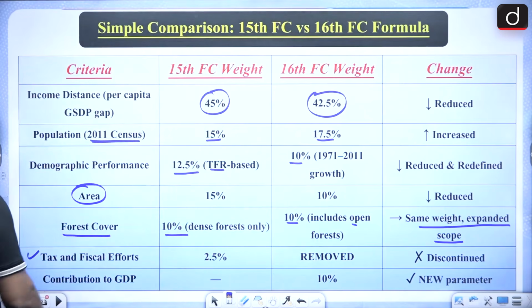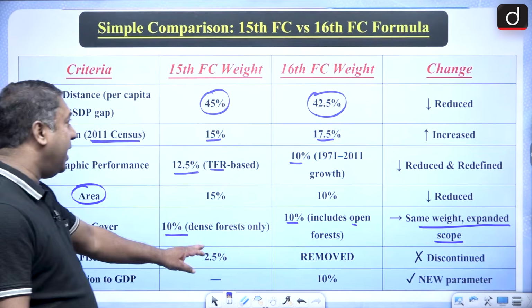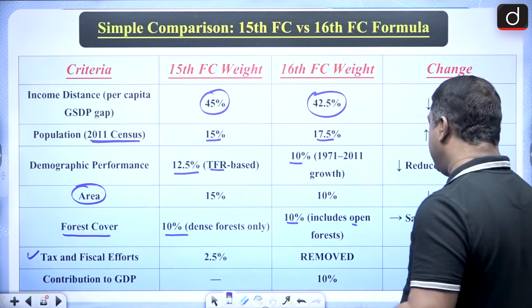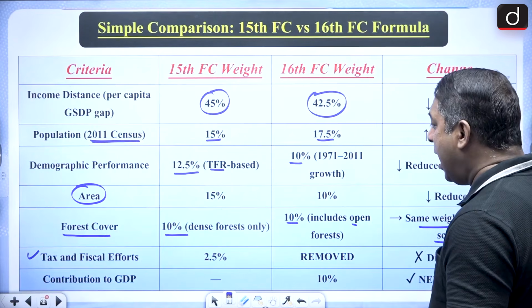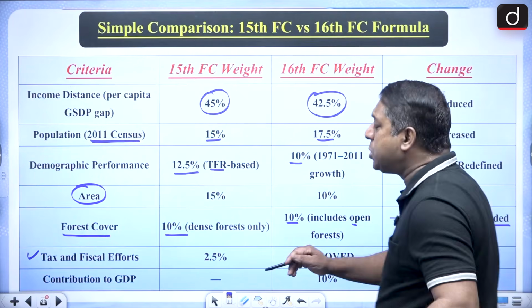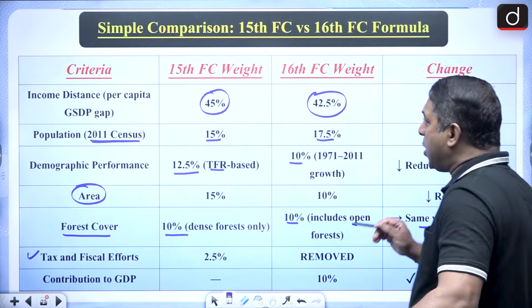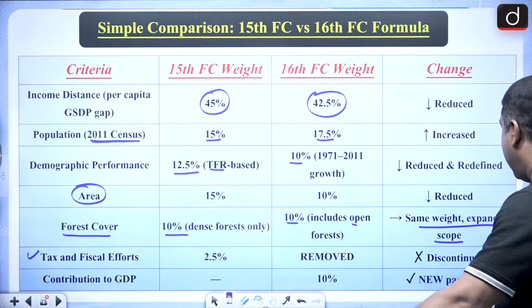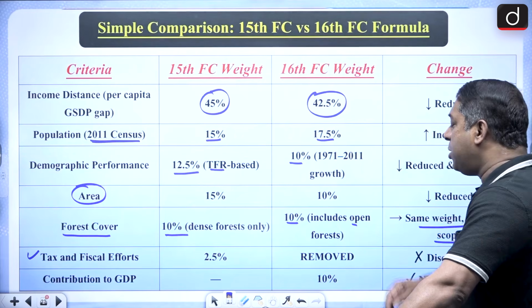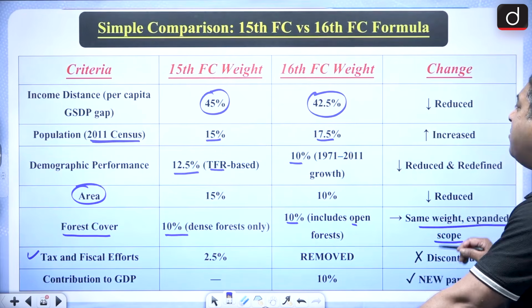Tax and fiscal efforts were there in the 15th Finance Commission. In the 16th Finance Commission, it has been removed. And now a new thing has been added, that is contribution to the GDP. This was not there in the 15th Finance Commission. It is a new parameter, 10%.